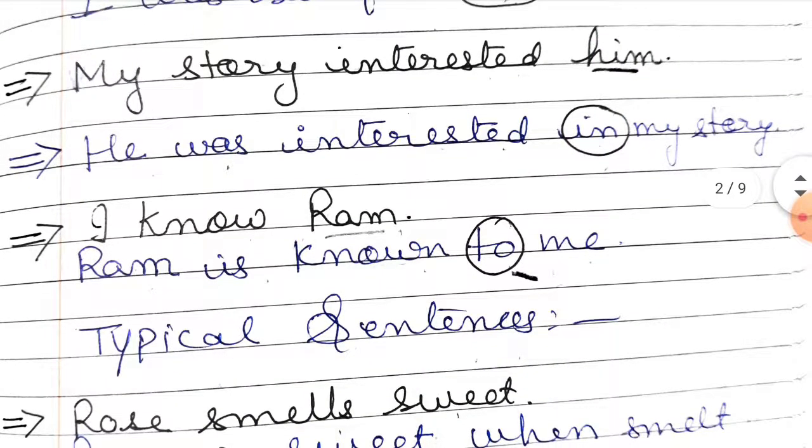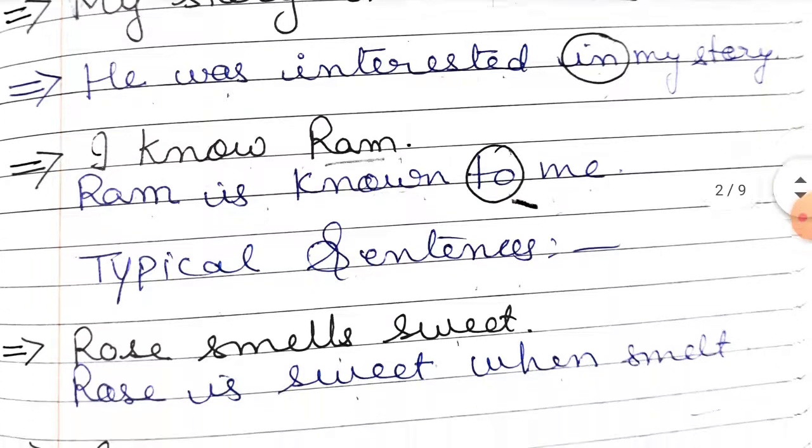I know Ram. This is simple present tense. How will this active voice be changed into passive voice? It will be changed using is, am, are and the verb's third form. The subject is I and the object is Ram. So: Ram is known to me. This is how we change it into passive voice, where earlier we used only by, but in this case we are using a preposition.